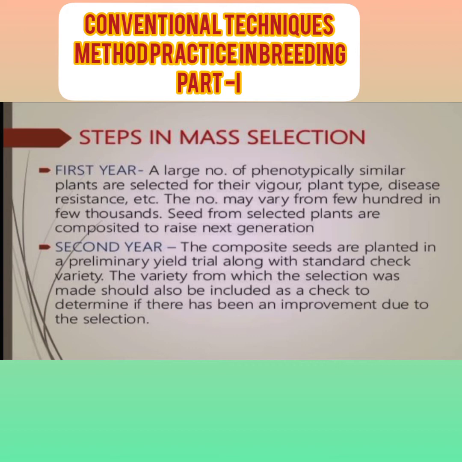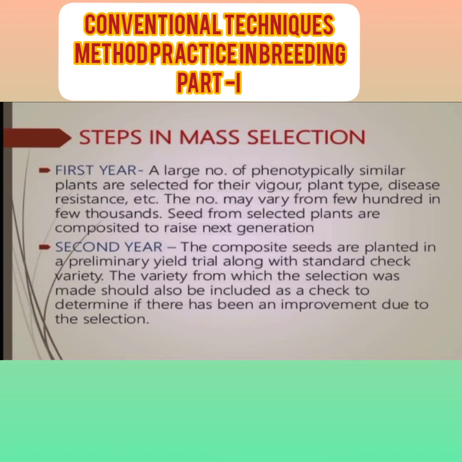In the sense of productivity, these are vigor, plant type and disease resistance. On that basis plants are selected, and the number may be a hundred to thousands; they are harvested, composited together and stored for the next generation.